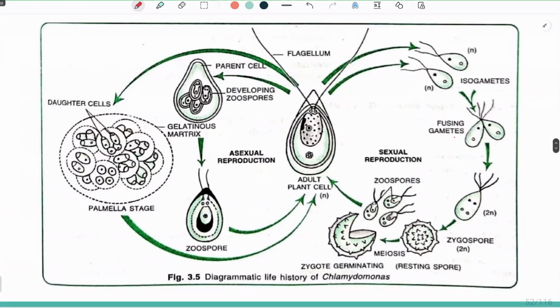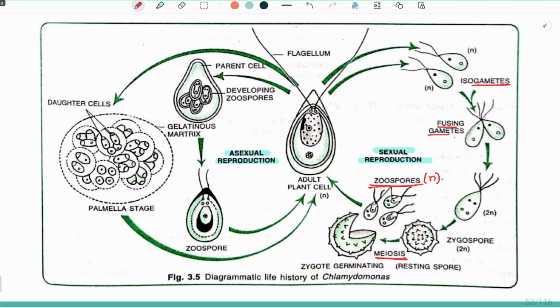In this diagram, there is a cycle. There are two cycles which are going on in the life of a Chlamydomonas. One is sexual reproduction, and the other one is asexual reproduction. In the sexual reproduction, I have already explained that there is formation of gametes. Now, the fusion of gametes takes place, formation of zygote, which is termed as zygospore. Now, in this zygospore, reduction division takes place and zoospores are formed. These zoospores will be N, and this can give rise to a vegetative plant body very easily.